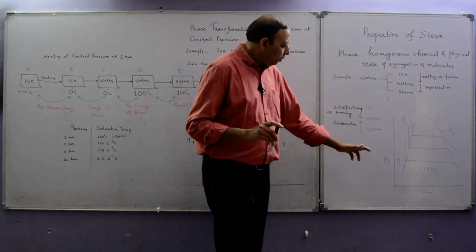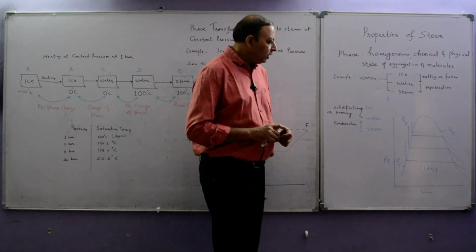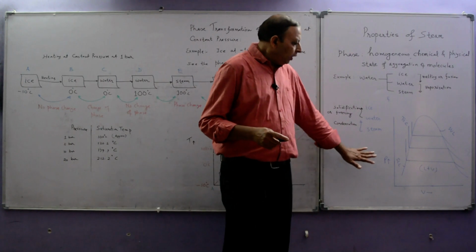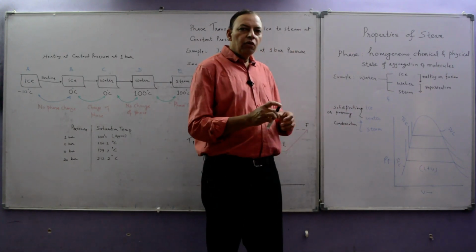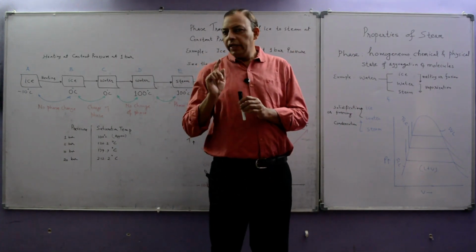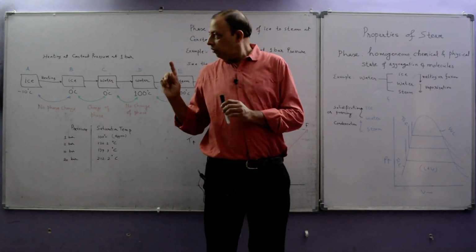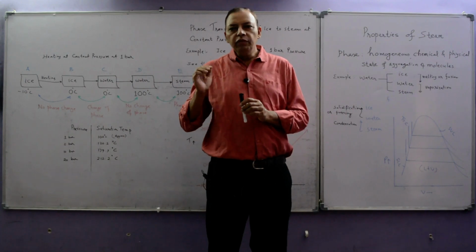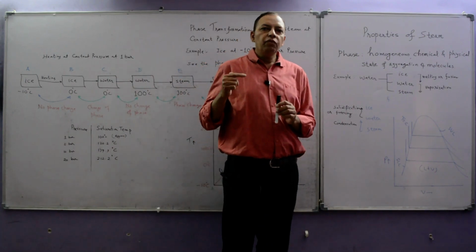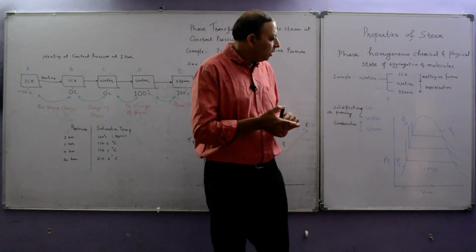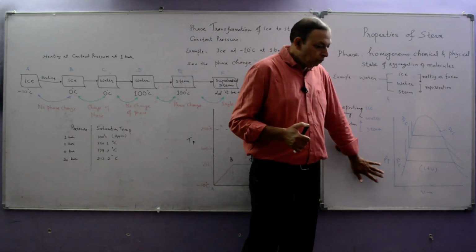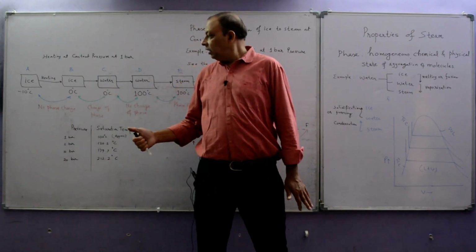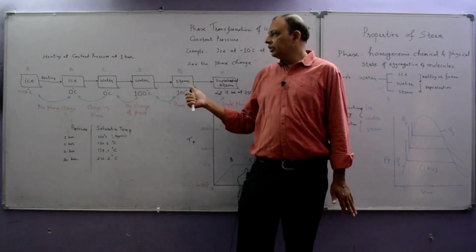Now here we have the pressure volume diagram. This diagram we can generate. Here we have taken one experiment where the ice is at -10 degrees centigrade at 1 bar. If we continue this experiment for different pressures, we can generate this diagram. Here we are getting water at 0 degrees Celsius and steam at 100 degrees Celsius.